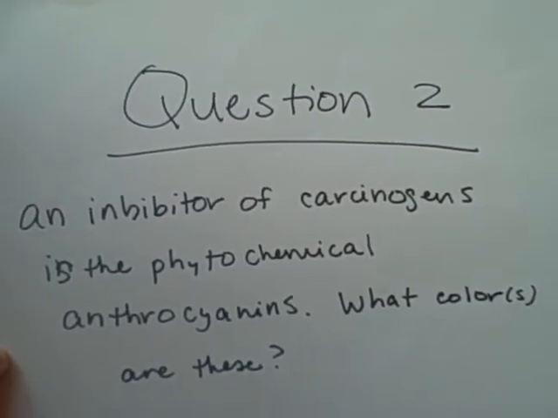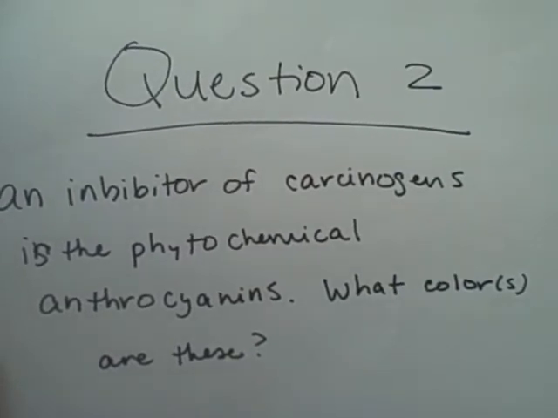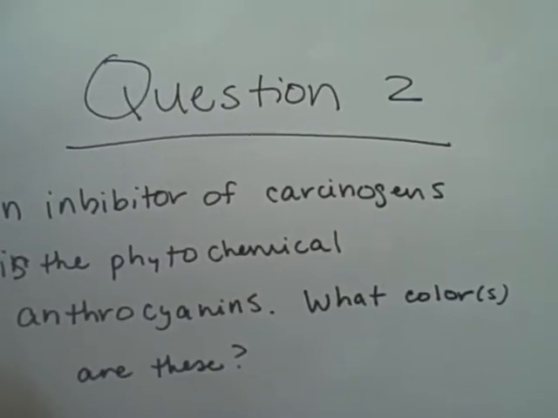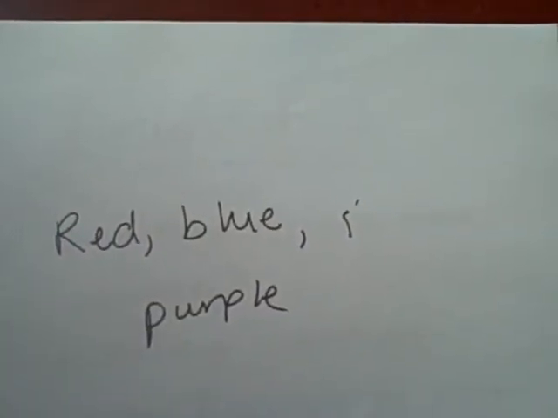Question 2. An inhibitor of carcinogens is the phytochemical anthocyanins. What color or colors are they? They are red, blue, and purple.